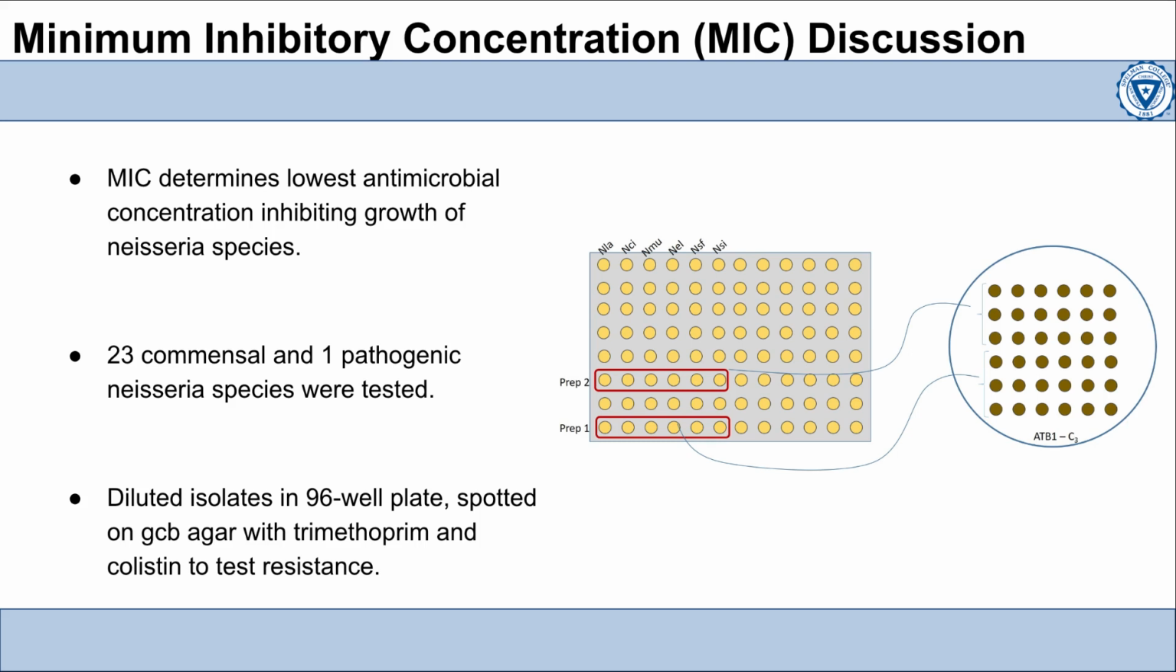So I tested 23 commensal Neisseria species and one pathogenic Neisseria species, also known as NGO, or Neisseria gonorrhea, by diluting each isolate using a 96 well plate and pipetting 5 microliter drops using the multi-channel pipette. I plated these samples on a gonococcal base GCB agar solid medium with increasing concentrations of trimethoprim and colistin to assess each of the isolates' resistance.